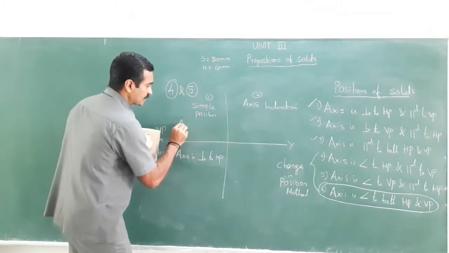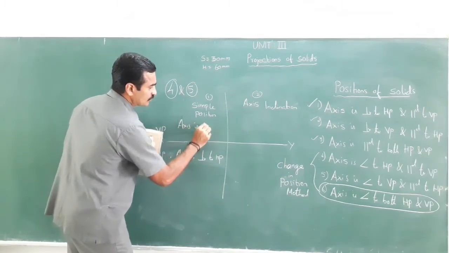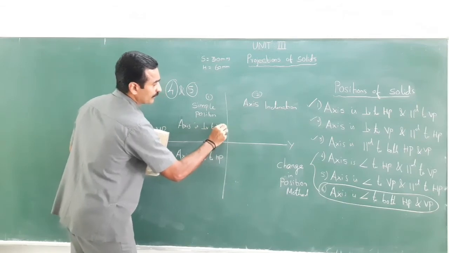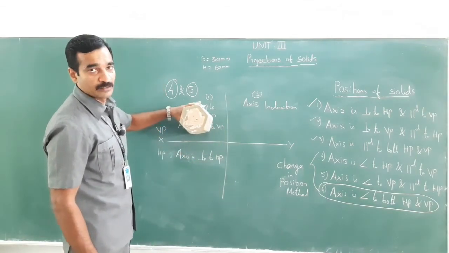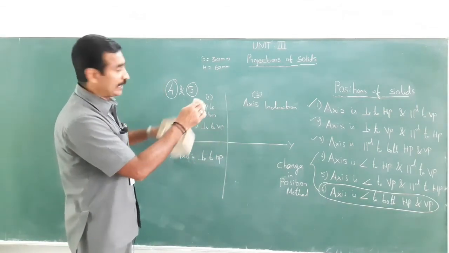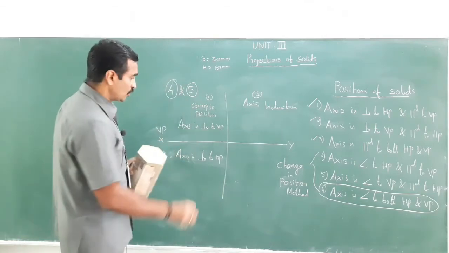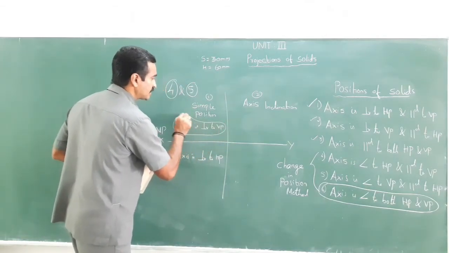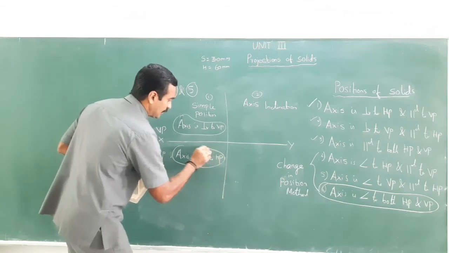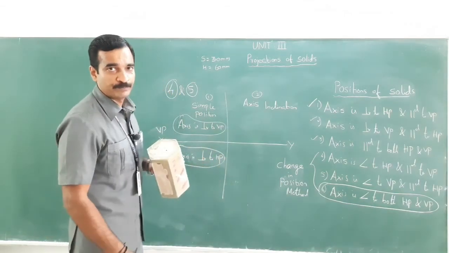If the axis is perpendicular to VP, if I keep it in this position, I will see the true shape on VP. So remember this: where the axis is perpendicular, there you will see the true shape.